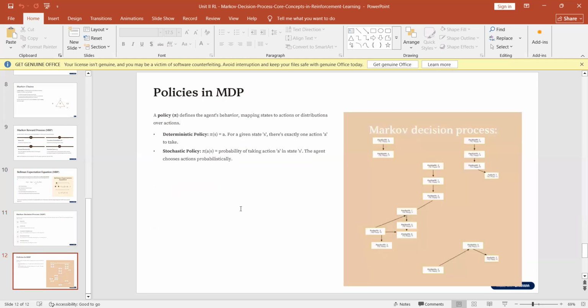Now, in the actions, a policy defines the agent's behavior, where you can have 2 types of policy, deterministic and stochastic. So deterministic is where there is exactly one action to take for a given state. Whereas in stochastic, you have to consider the probability of taking an action A in the state S. Because machine learning is based more on the stochastic policy.